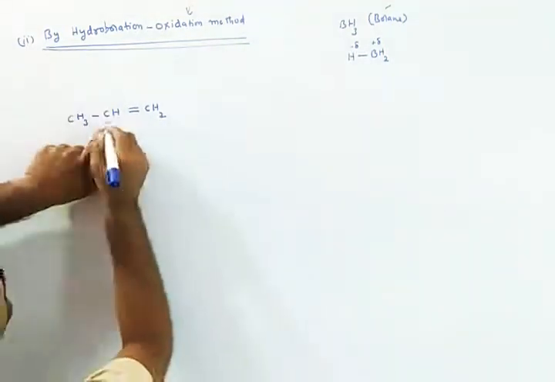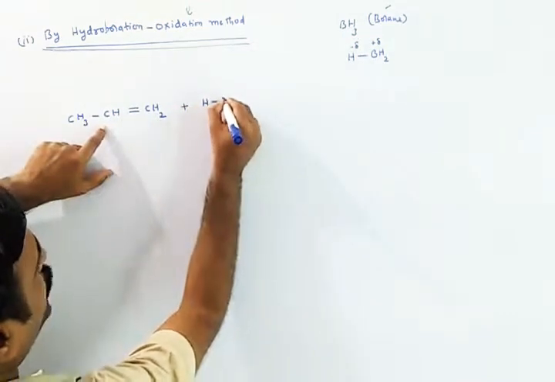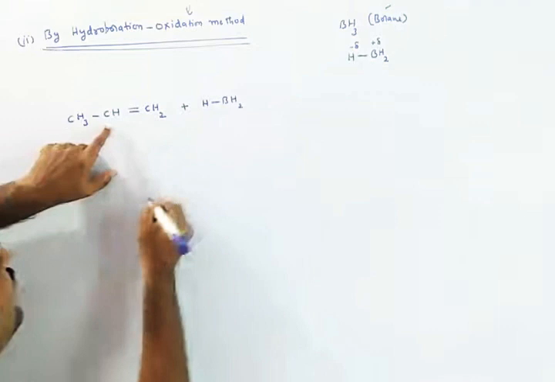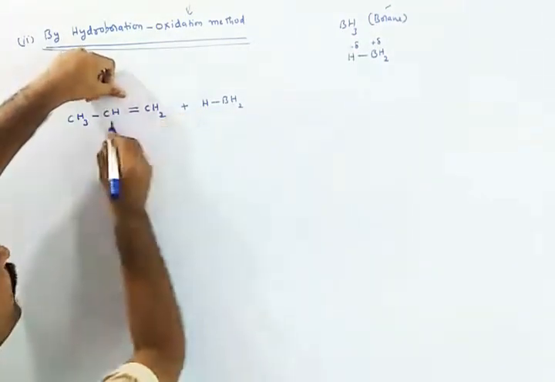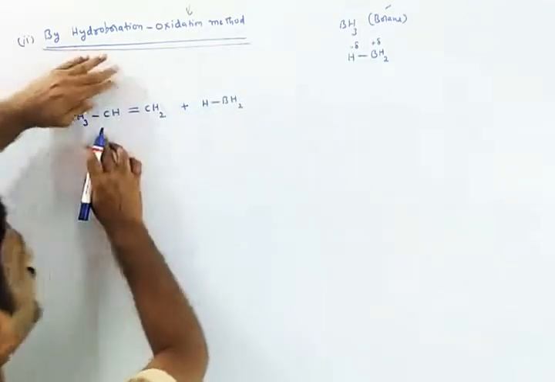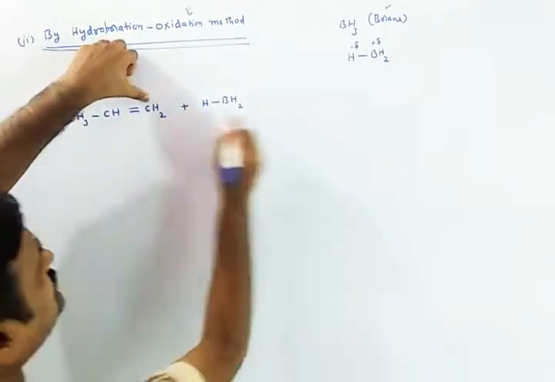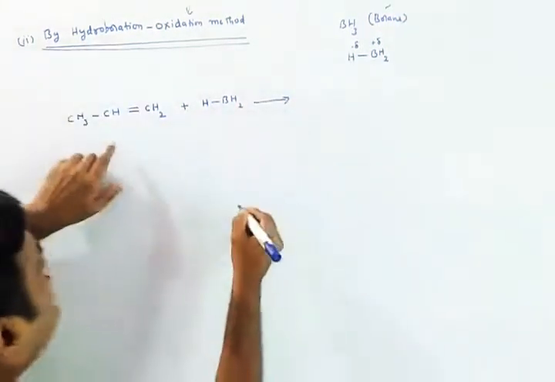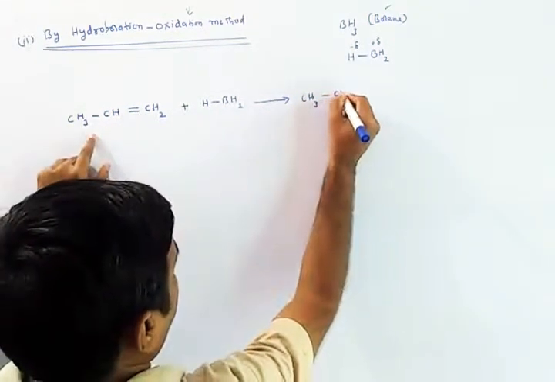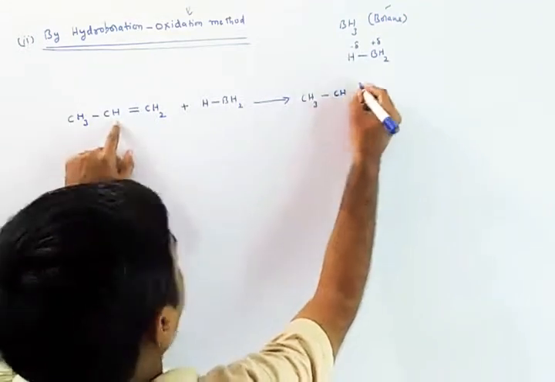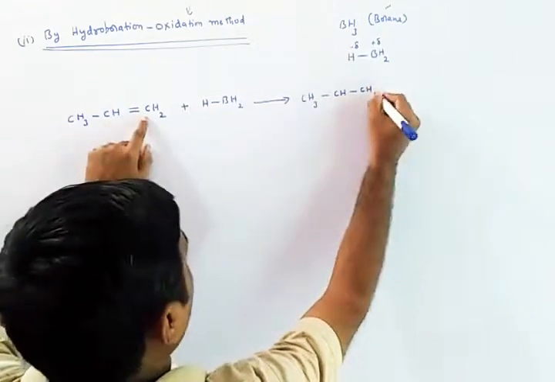So let us understand how this borane will attack this unsaturation. The positive part, the boron part, will be present here. So the resultant is CH3, CH, single bond CH2.